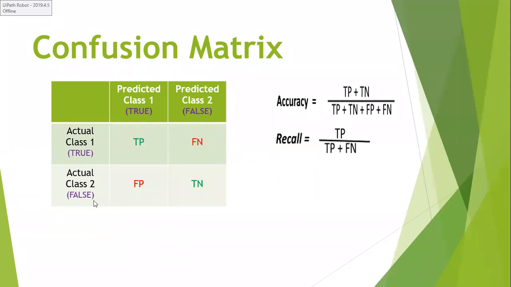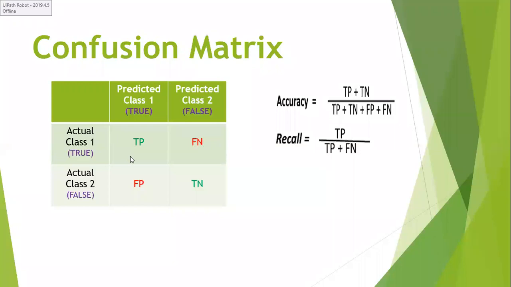Similarly, if your testing data set contains an example with a false label, and the same example is evaluated by your predictor and given a false label, then it is called a true negative. That's why true positives and true negatives are kept in green color. Why? Because these are the correct labels predicted by your classifier.